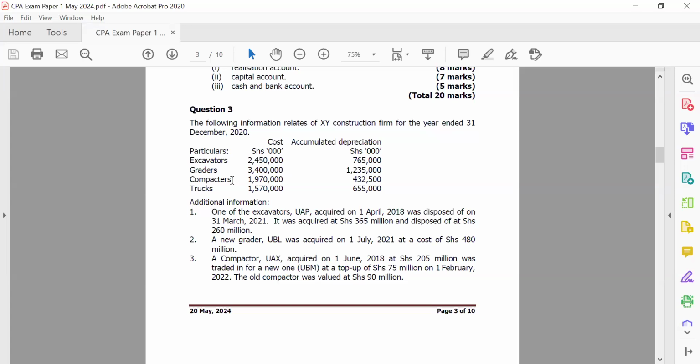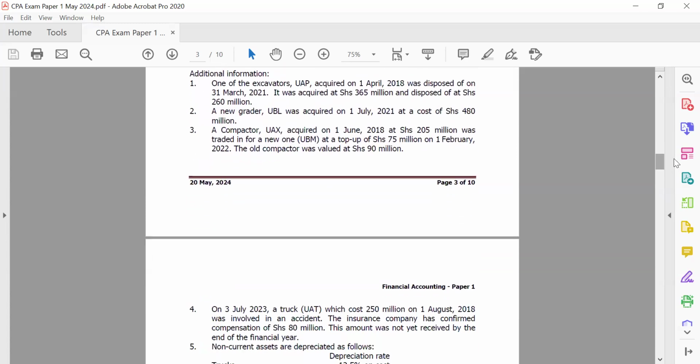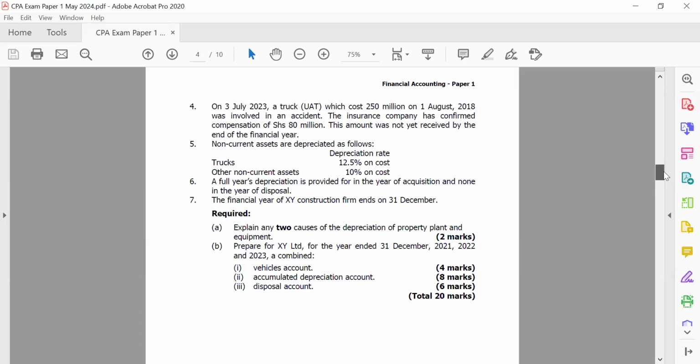So it's important. So what you do here is, of course, usually you start with your asset account, and you know that assets have a normal debit balance. So all that is bought is debited, while any disposals are credited. And we know that whenever we are selling off an asset, the first step we do is to write it off from the asset account and transfer it to the disposal account. So this is what the examiner required you.